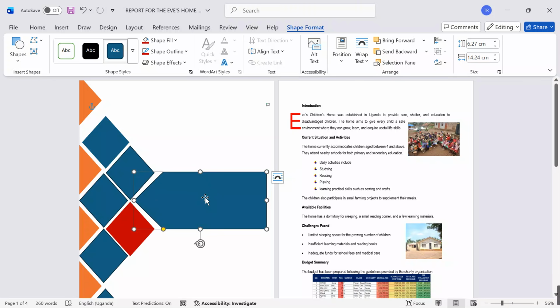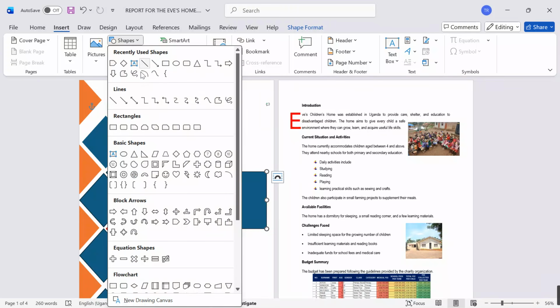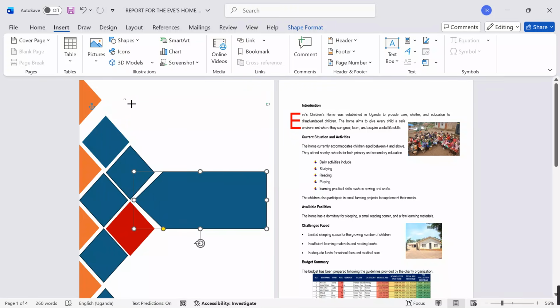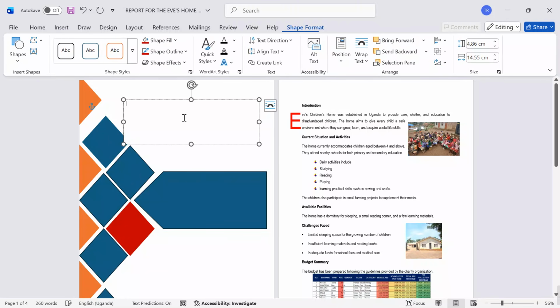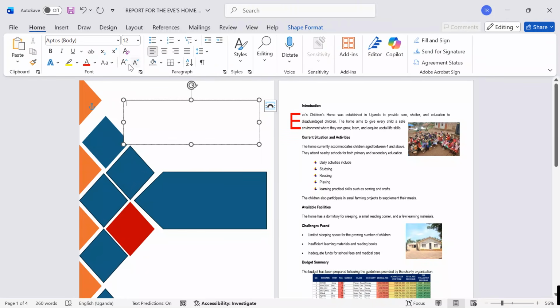Then I'm going to add the report title. Come over here, shapes, and choose a text box. I put it over here. Under home, I'm going to increase the font for visibility.